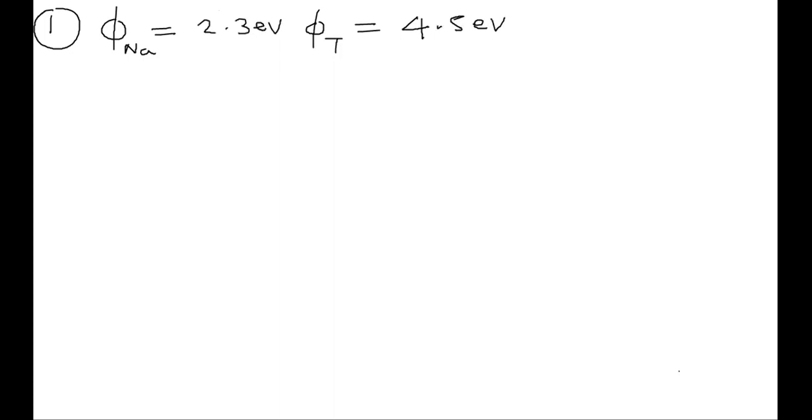The work functions of tungsten and sodium are given to us individually. Work function means phi, it's written like that. For tungsten, it is 4.5 electron volts, and for sodium, it is 2.3 electron volts. This is given in the data of the question.